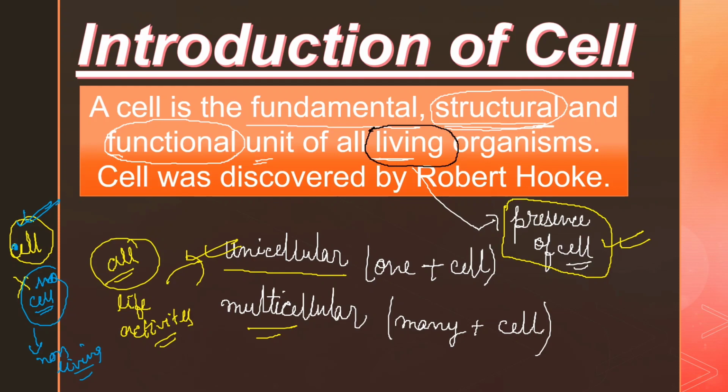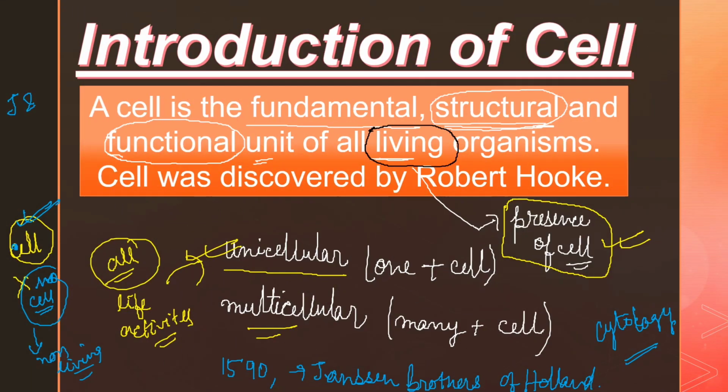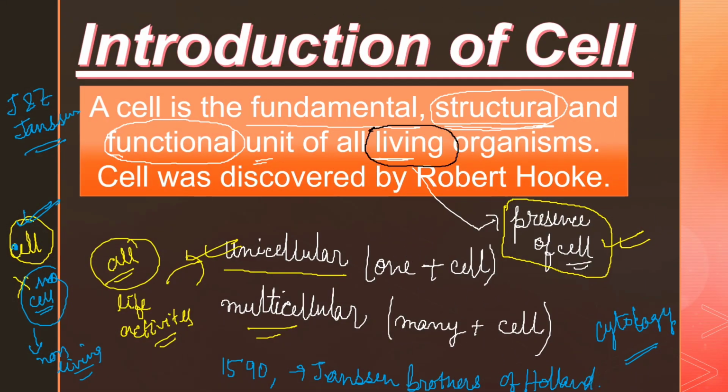Let's see about the discovery of the cell. During the last part of the 19th century, the branch of life science known as cytology developed. In 1590, the Janssen brothers of Holland discovered the microscope. So who discovered the microscope? Z. Janssen and J. Janssen. And then the research of the cell came out.